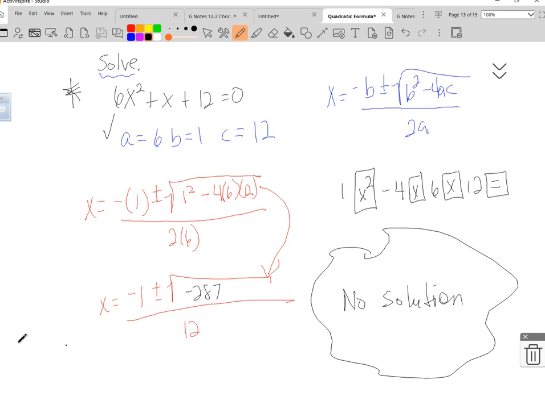If you have one solution, this will wind up being 0. And so it'd be plus and minus 0. So you really only have one answer, because anything plus or minus 0 is just that anything, right?